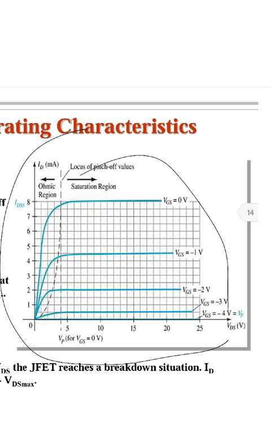Look at the diagram. You can see the plot of VDS versus ID, keeping VGS at a constant value. For different constant values of VGS, we note down the VDS and ID and plot them, such that we get an ohmic region as well as the saturation region. When it attains the saturation region, it reaches the pinch-off condition.